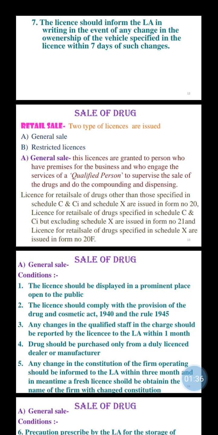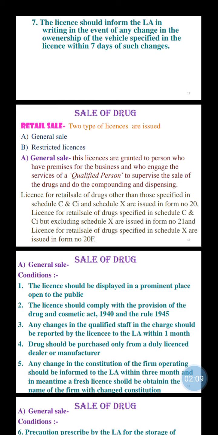In general sale, these licenses are granted to a person who has permitted premises for business and who is engaged in the service of a qualified person, to supervise the sale of the drug, and for compounding and dispensing. That is the general sale. A license for retail sale of a drug other than those specified in Schedule C and C1 and Schedule X is issued in Form number 20.